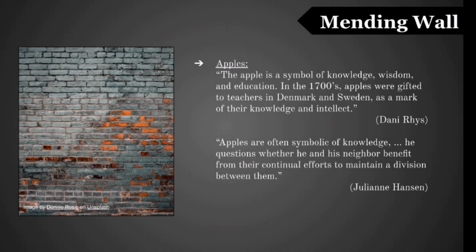Another symbol is apples. The apple is a symbol of knowledge, wisdom, and education. In the 1700s, apples were gifted to teachers in Denmark and Sweden as a mark of their knowledge and intellect. The speaker of the poem questions if both of them benefit from their continual efforts to maintain a division between them.